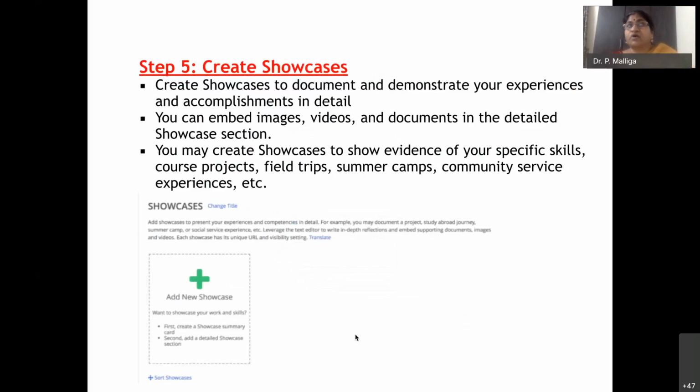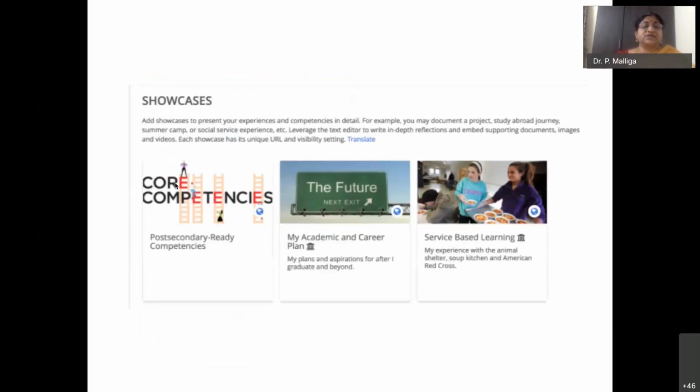And then the fifth thing is, you can create showcases. That is, create showcases to document and demonstrate your experience and accomplishment in detail. You can embed images, videos, documents in detail, okay? Like this, you can have it. You may create showcases to show evidence of your skill set, projects, field trips, summer camps, anything. So this is another feature, okay? So like this, you can have different features for all your things, okay?